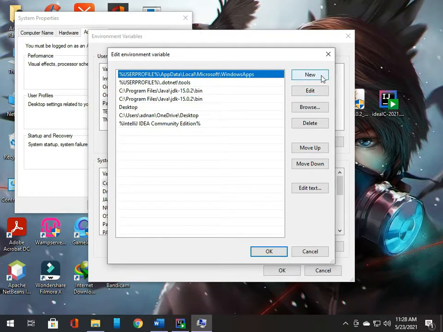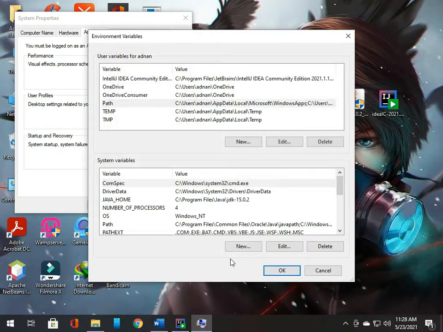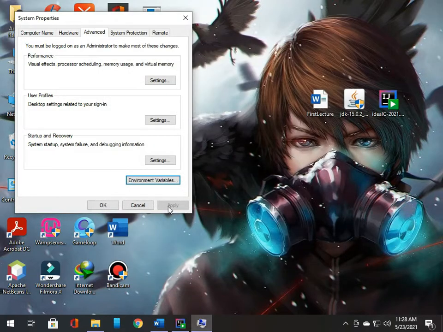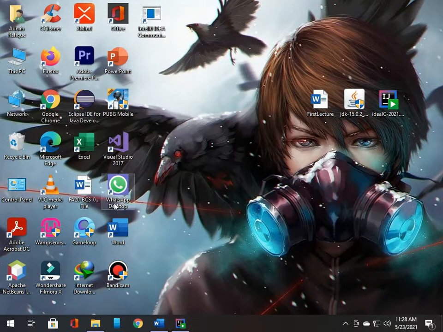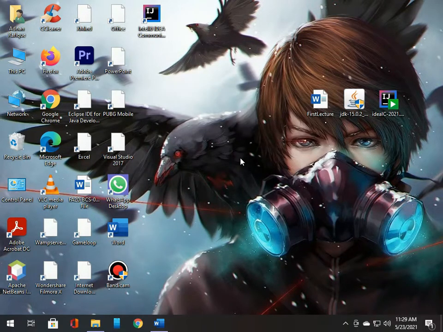You can click New here and paste the path of the JDK, and press OK, and then OK, and OK. IntelliJ has also been installed, so finish this process.